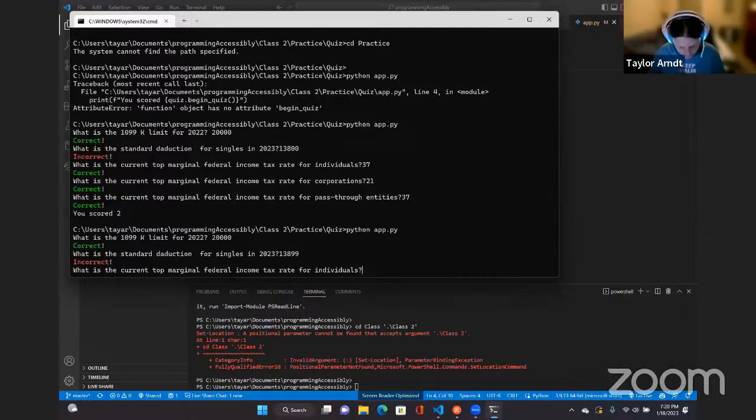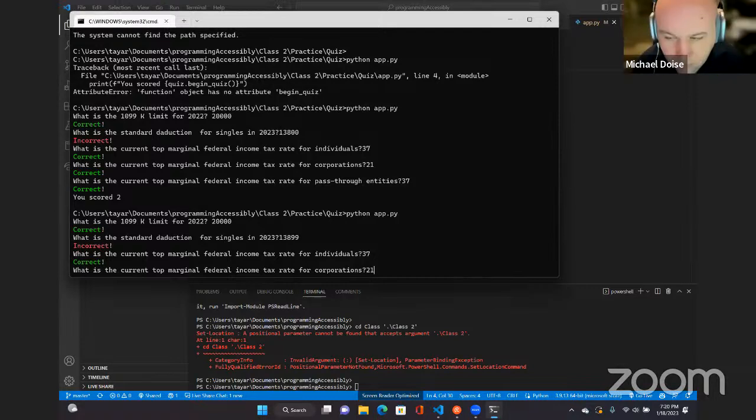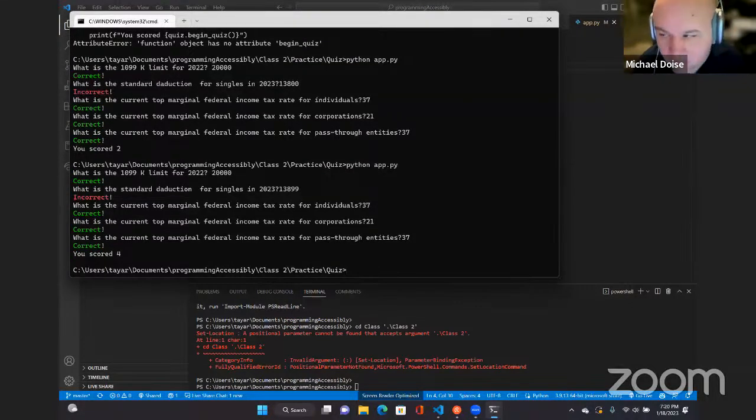Okay, and then what is the current top marginal federal income tax rate for individuals? 37, incorrect. What is the current top marginal federal income tax rate for corporations? 21, correct. What is the current top marginal federal income tax rate for pass-through entities? 37, correct. Okay, you scored 4.